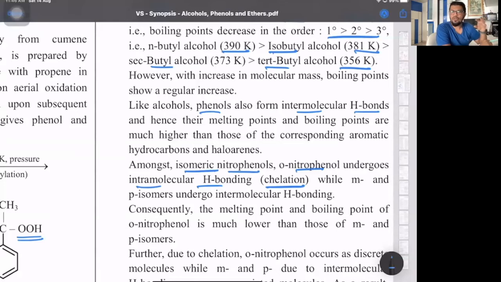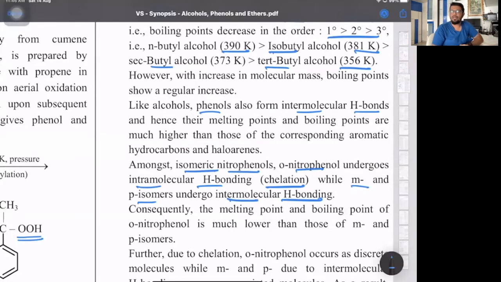That's basically formation of coordinate covalent bonds, where the species which donate lone pairs, we all know it's a Lewis base. They are also called ligands. Ligands are neutral or cationic or anionic species capable of donating lone pair of electrons. While meta-nitrophenol and para show intermolecular H bonding, where maximum is with para.